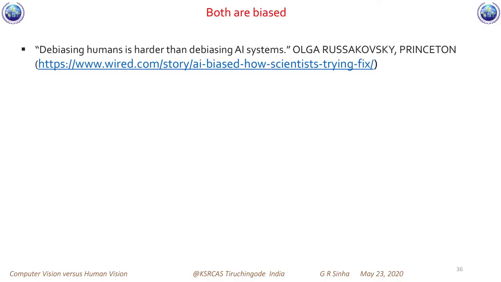Both are biased. There is research, and I have just given a link here. Research work is going on in this area. Debiasing humans is harder than debiasing AI systems. The AI system, which is computer vision, and we human beings are all biased. The research going on at Princeton says that computer vision is also biased. So this was all about computer vision versus human vision.